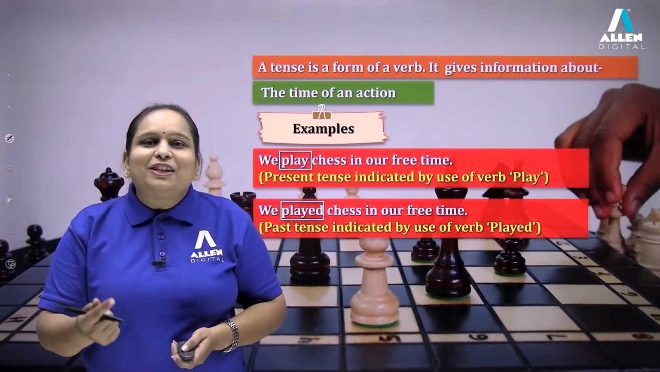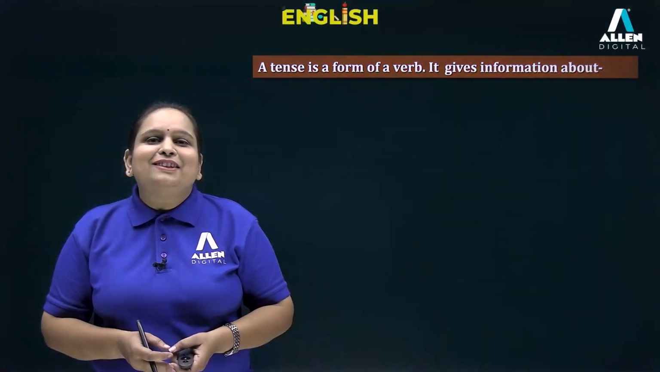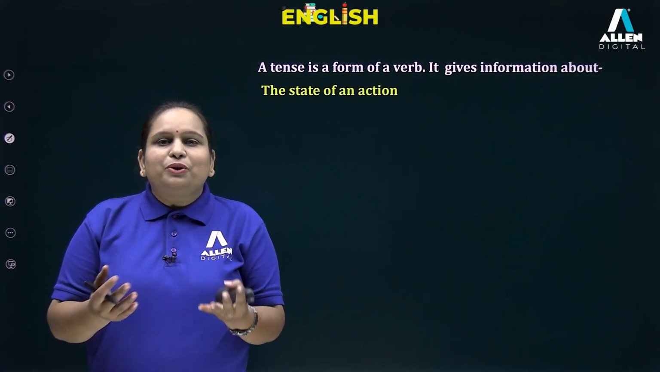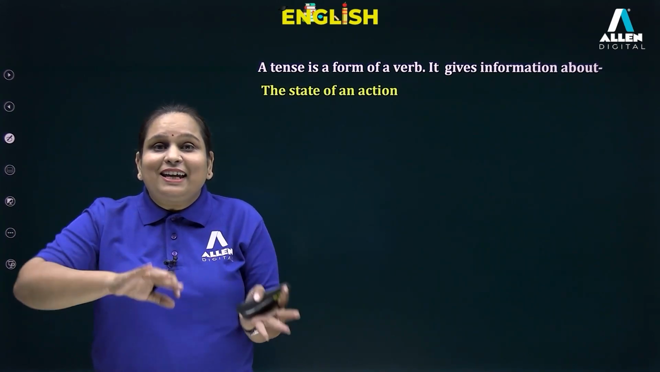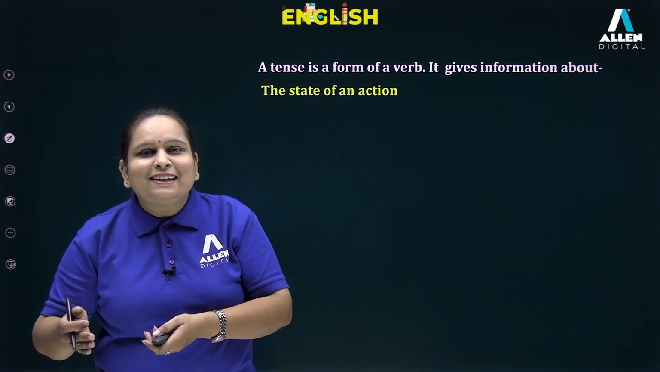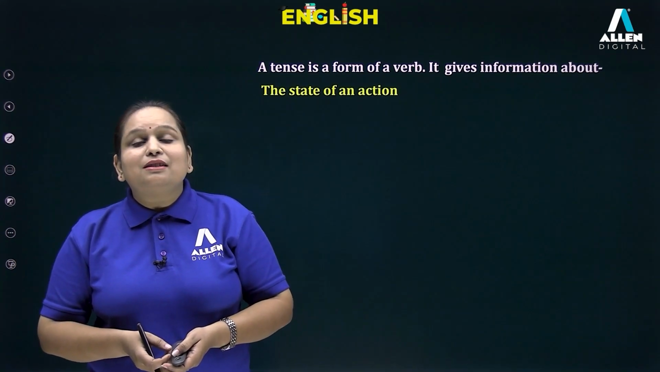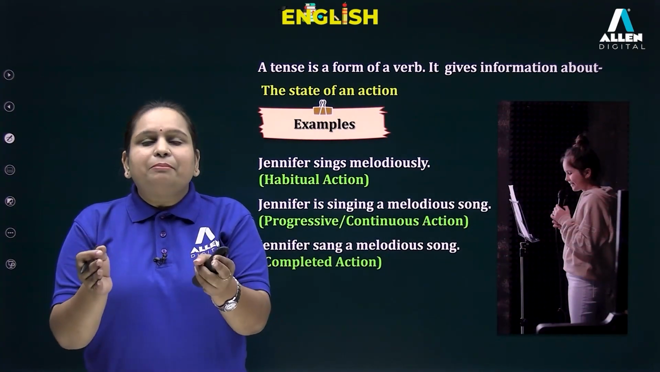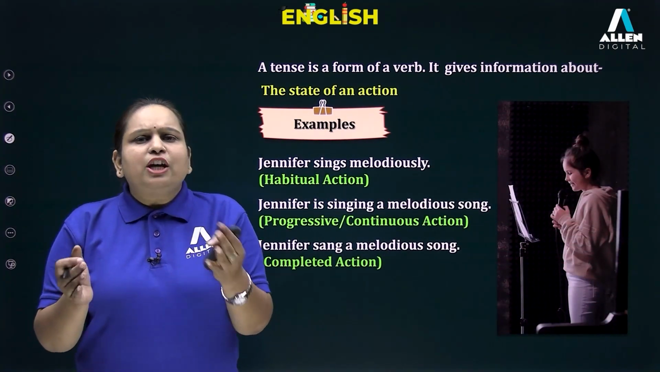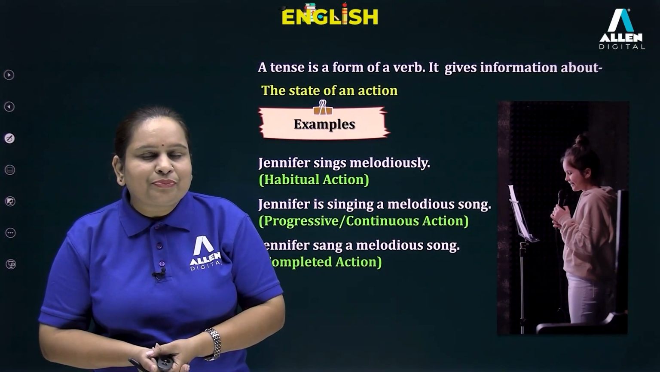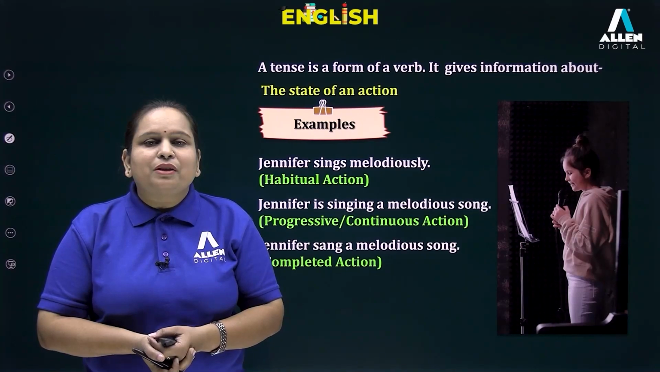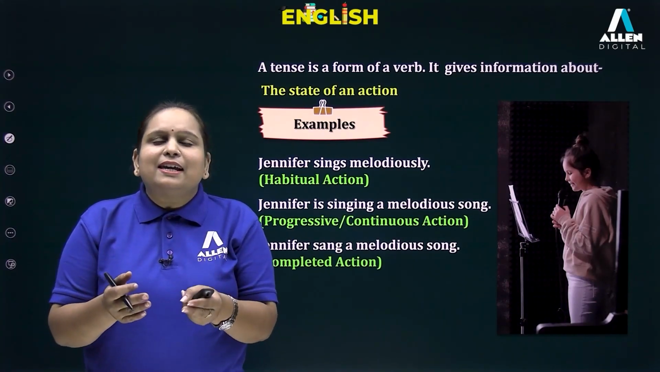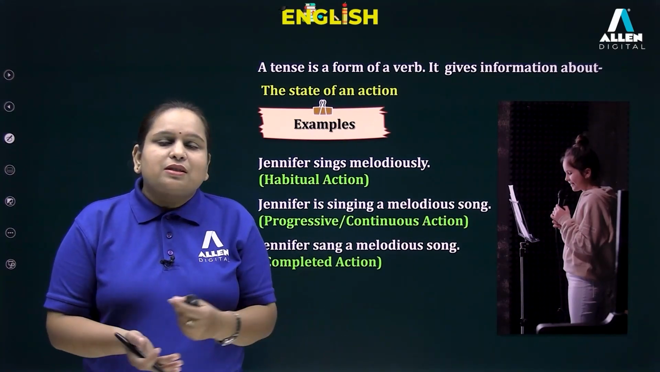Let us now proceed to the next use. It also tells us the state of an action. Now, what do I mean with the state of an action? It talks about the state in which the action is in. How? Let us try to understand this with the help of examples. So the example is right here, and it says Jennifer sings melodiously. One more sentence, Jennifer is singing a melodious song. Another sentence, and this says Jennifer sang a melodious song.